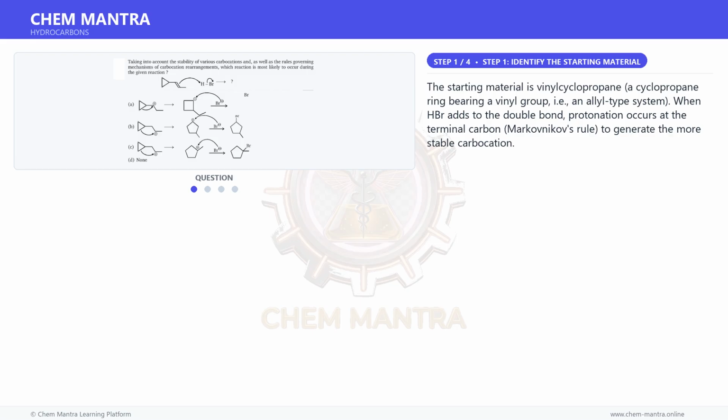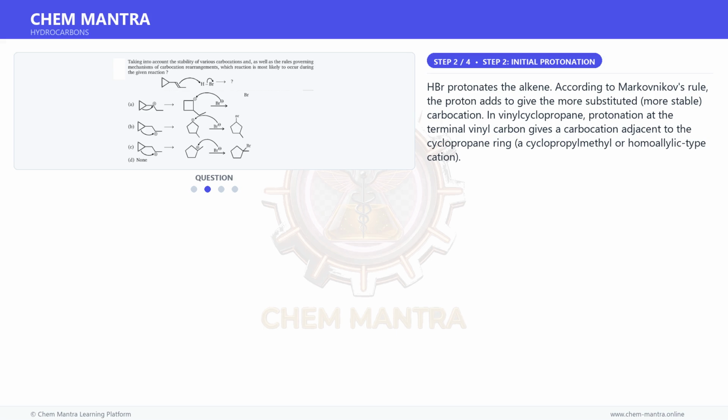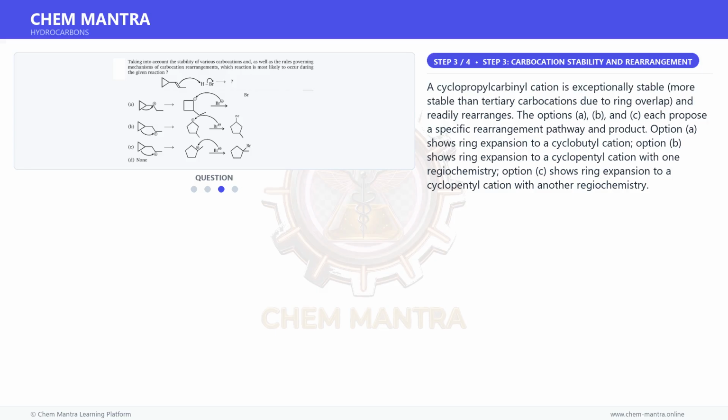When HBr adds to the double bond, protonation occurs at the terminal carbon, Markovnikov's rule, to generate the more stable carbocation. Moving on to the next step. HBr protonates the alkene. According to Markovnikov's rule, the proton adds to give the more substituted, more stable carbocation. In vinyl cyclopropane, protonation at the terminal vinyl carbon gives a carbocation adjacent to the cyclopropane ring, a cyclopropylmethyl or homoallyl type cation. Moving on to the next step.